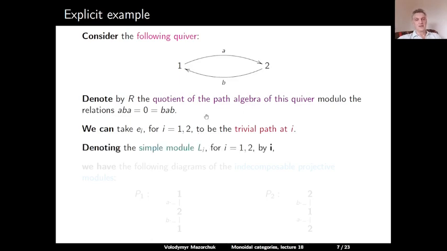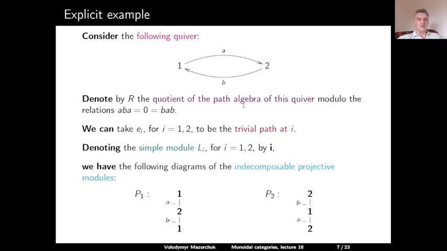So if we denote the simple modules corresponding to the vertices by L1 and L2, and also for brevity, we just write the bold i, where i is 1 or 2, to denote these modules, then we have the following Loewy diagrams of the indecomposable projective modules P1 and P2.